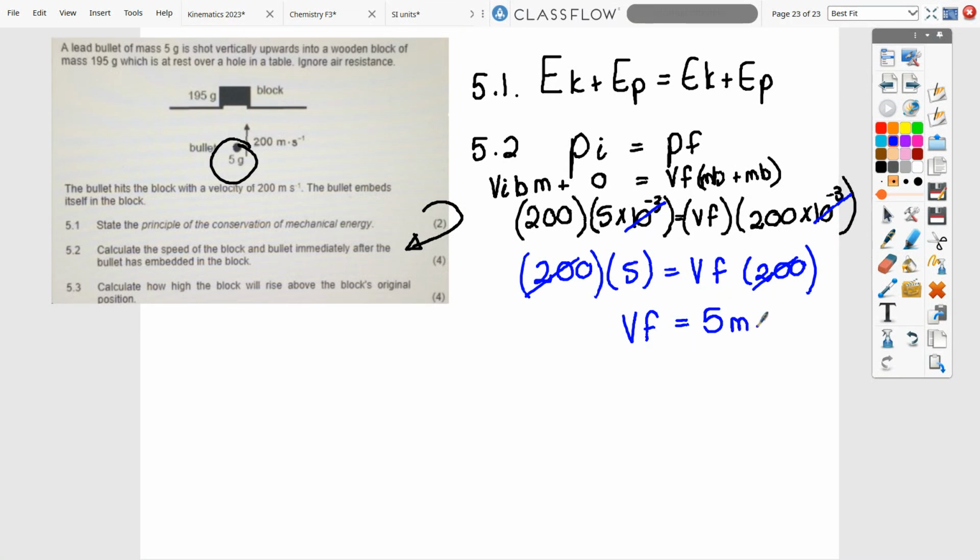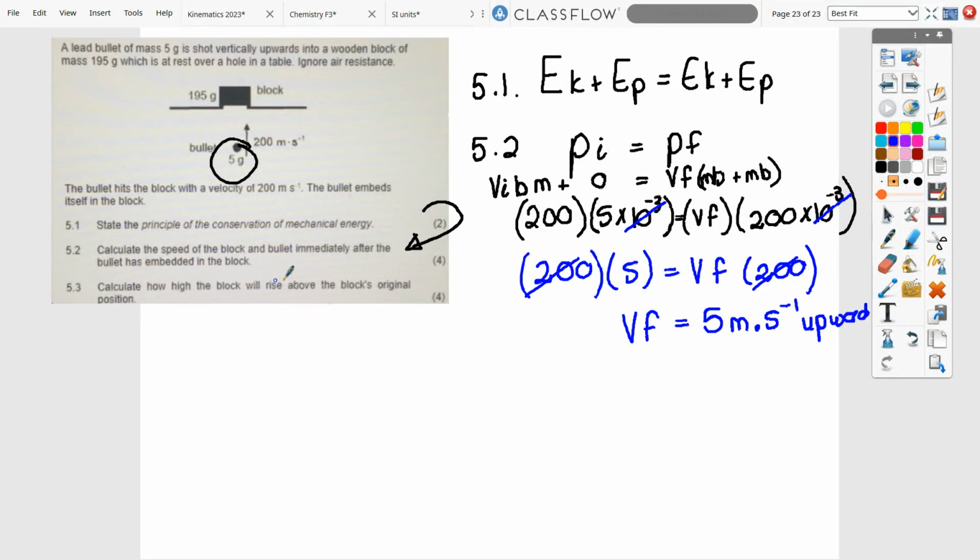So I get that Vf is 5 meters per second. Because it's a positive answer, that will be upwards. Yeah, that's what I get. I hope we've done everything right. Just check the maths for me, but that is definitely the method.